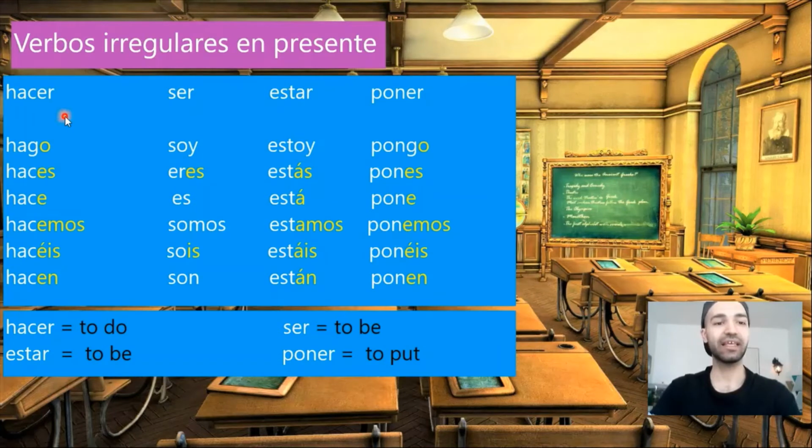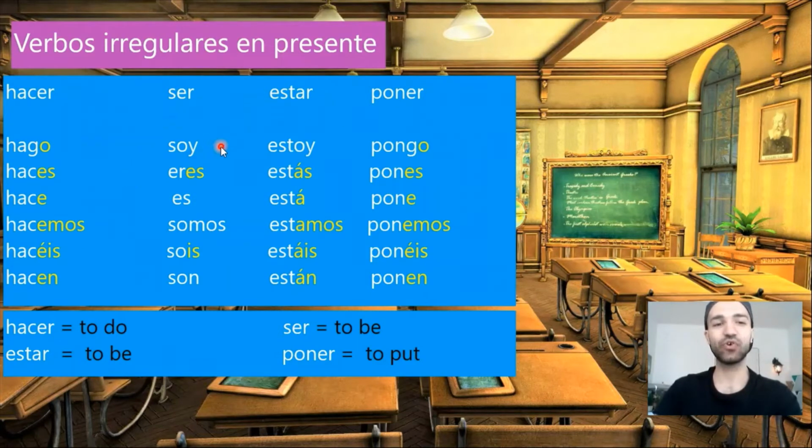Let's see more verbs. Hacer. Hacer means to do. Yo hago, tú haces, él hace, nosotros hacemos, vosotros hacéis, ellos hacen. So, hacer: hago, haces, hace, hacen. Nosotros hacemos, vosotros hacéis. El verbo ser. Ser and estar, to be.